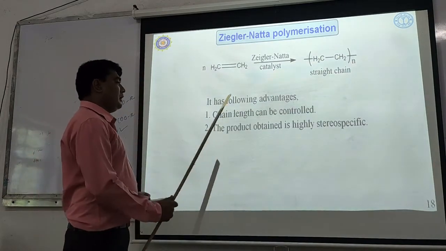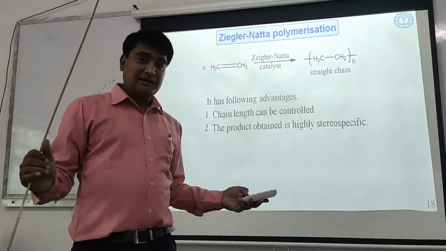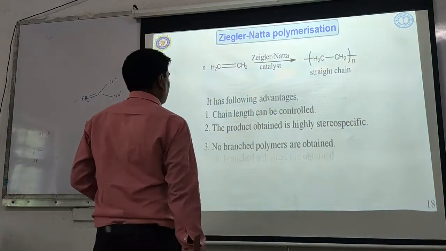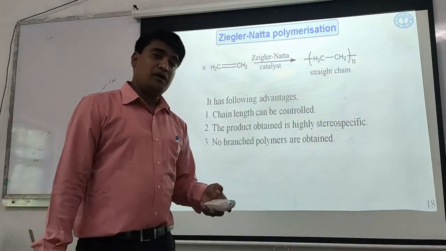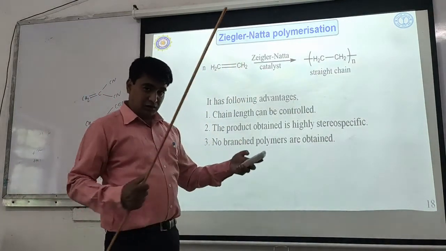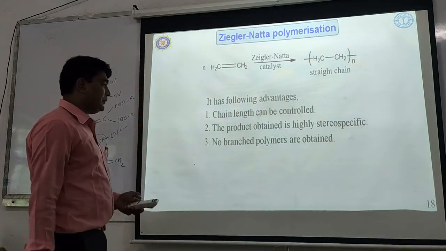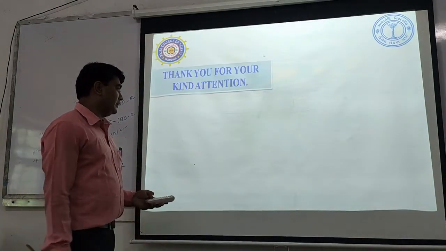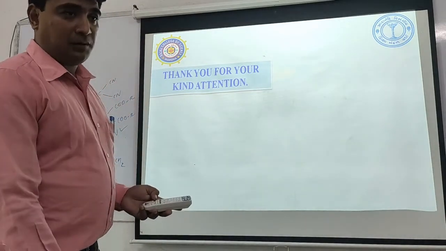Then the product obtained is highly stereospecific, that is, the stereochemistry of the product is perfect. Then no branched polymers are obtained. What usually happens with radical and cationic types of polymerization? Branching can occur during the polymerization. So with the help of the Ziegler-Natta catalyst, we can avoid branching, so no branched polymers are obtained. Okay, so here we come to the end of the polymer topic.